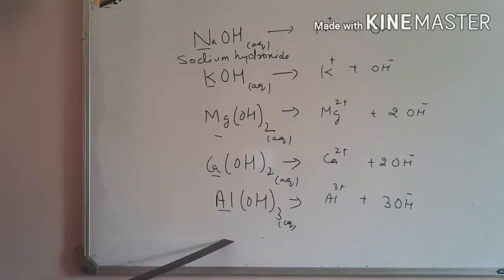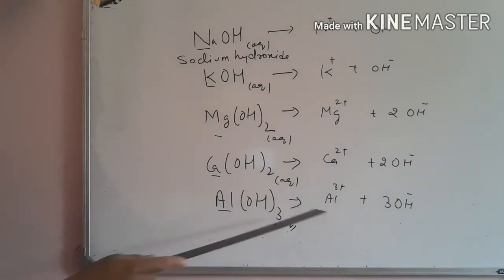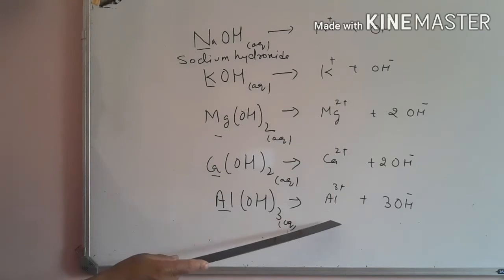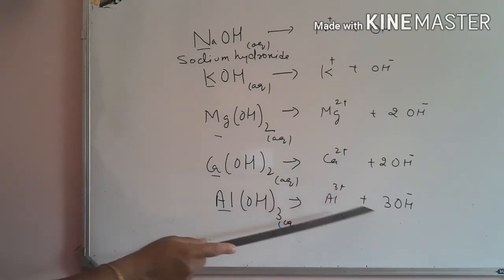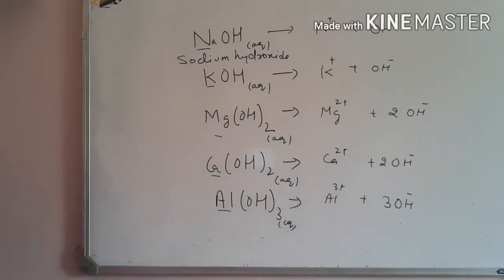Likewise, 1 mole of aluminum hydroxide gives 1 mole of aluminum Al3 plus ion and 3 moles of OH minus ions.